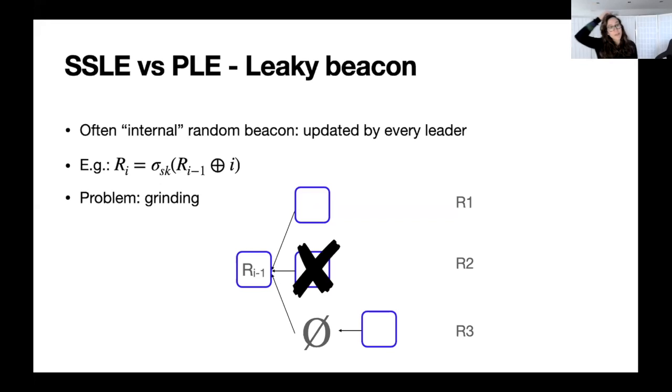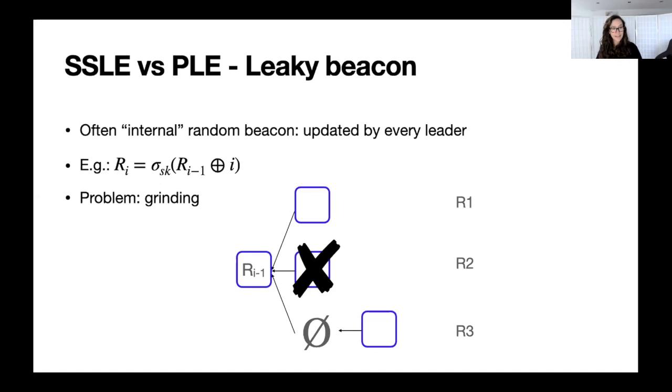In the case of SSLE, obviously there will only be one leader that can be elected in a round, so the adversary is more limited in its grinding. The only options available are either produce a block or not produce a block, which will create 2 different random beacons.